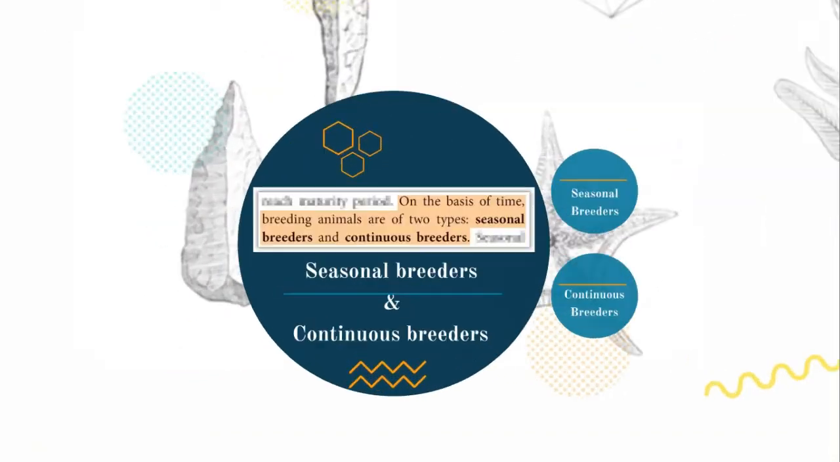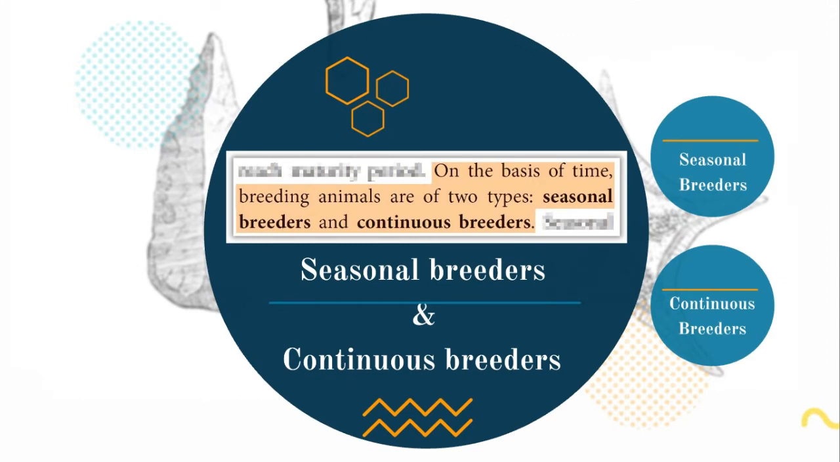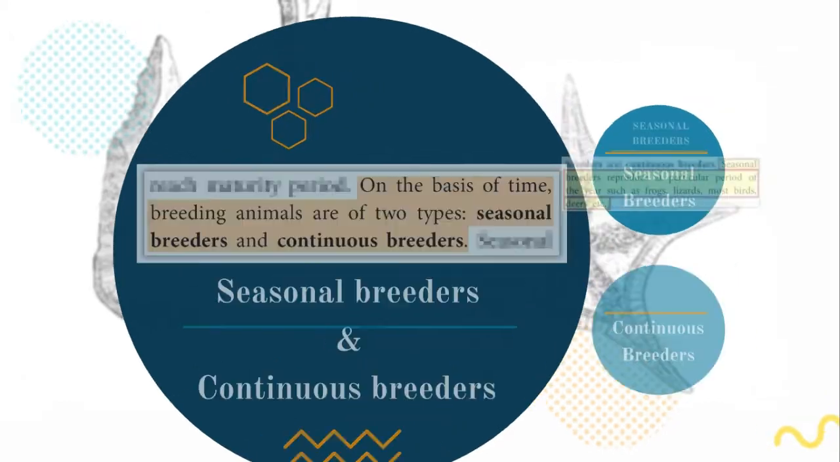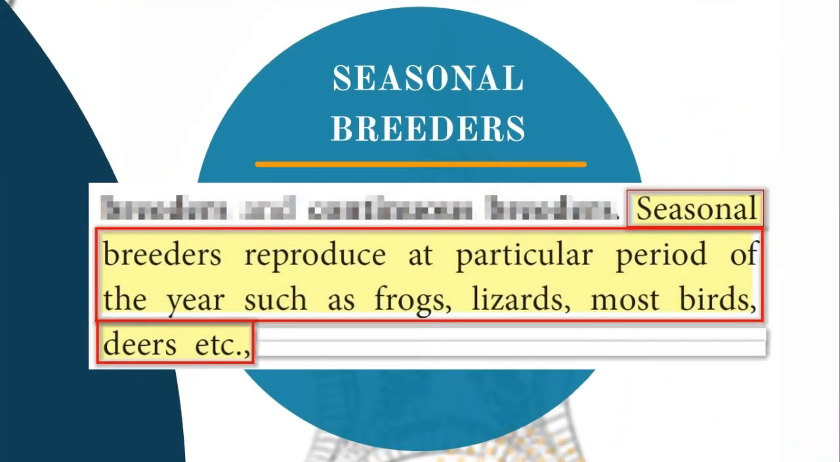On the basis of time and breeding of the animal, there are two types: seasonal breeding and continuous breeding. That is, seasonal breeders and continuous breeders. What is seasonal breeders? They reproduce at a particular period of the year. In a particular period, reproduction takes place. It happens in frogs, lizards, most birds, and deer also.